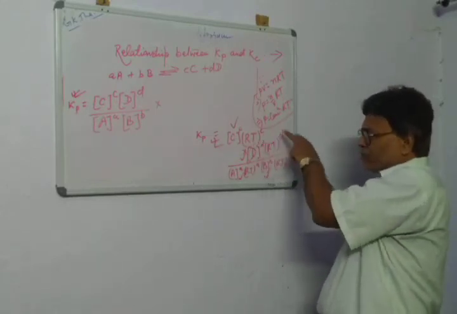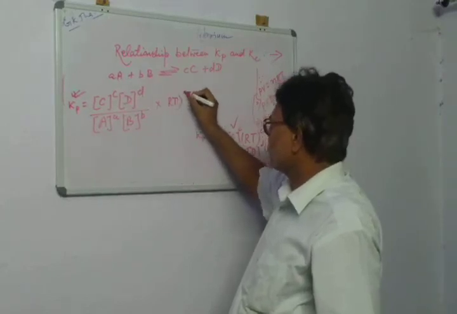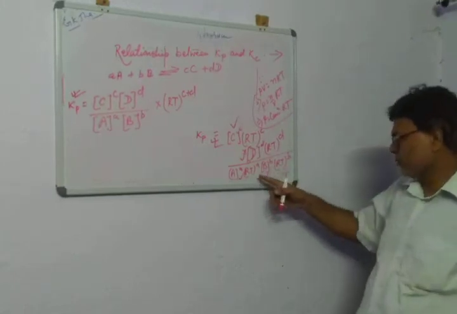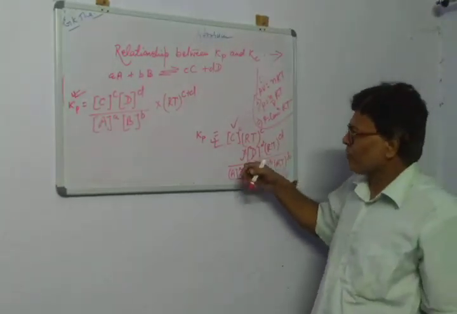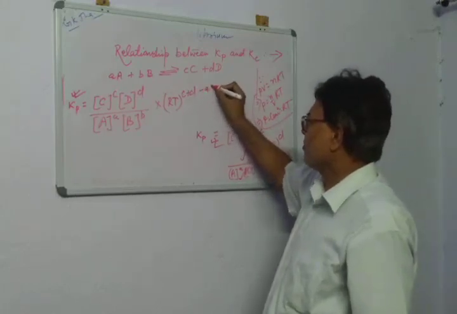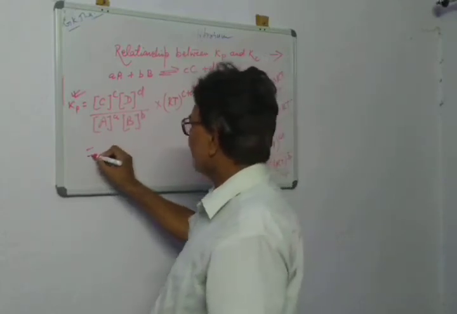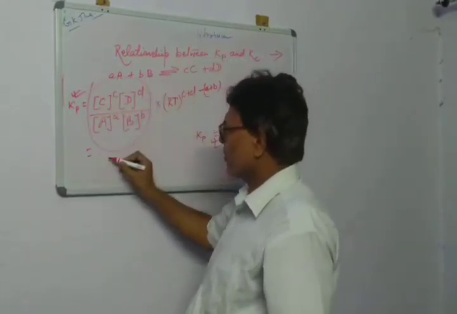Same base, so powers can be summed: RT raised to the power c plus d. In the denominator, RT raised to the power a plus b, and again with division, same base, so the powers subtract: c plus d minus a plus b. This entire expression is what we have called Kc.